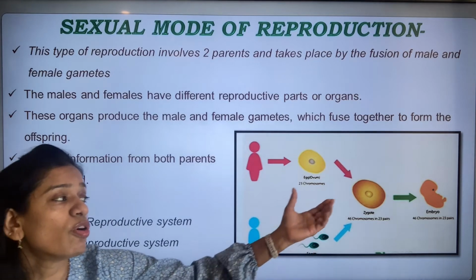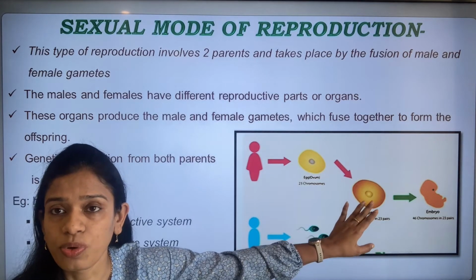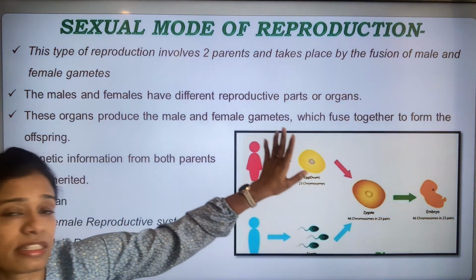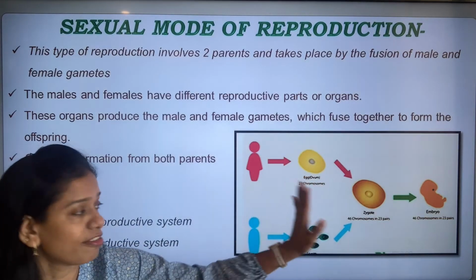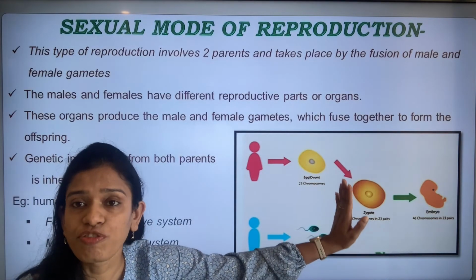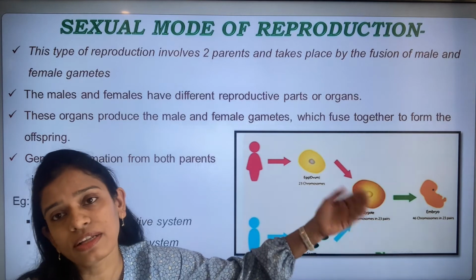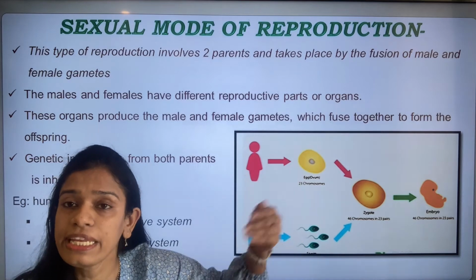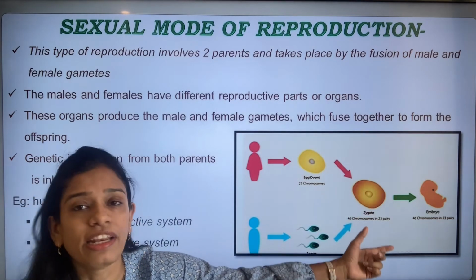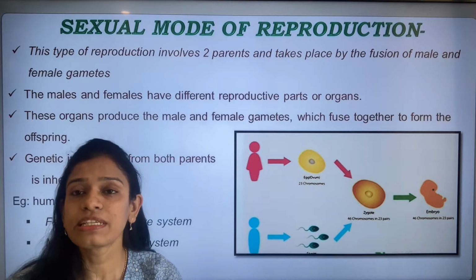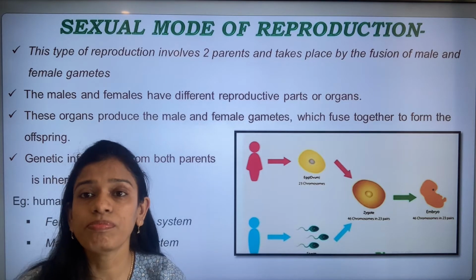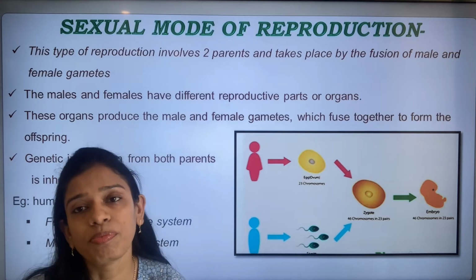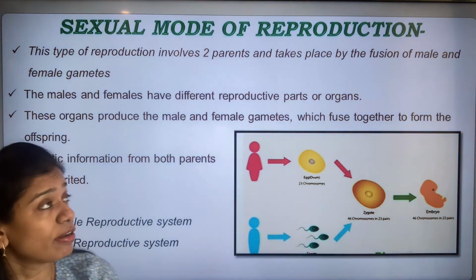Now these two fuse to produce a zygote. The zygote is a 2N condition, that is, it has the chromosomes of the mother as well as the father. This zygote now starts dividing. From 1 it becomes 2, 2 to 4, 4 to 8. It keeps on dividing this way and finally forms an embryo. So this is the whole process through which a baby comes into being. Now let's see what is there.